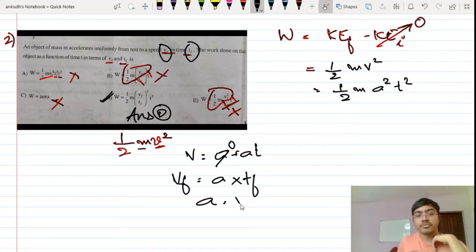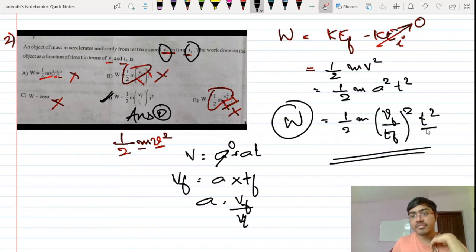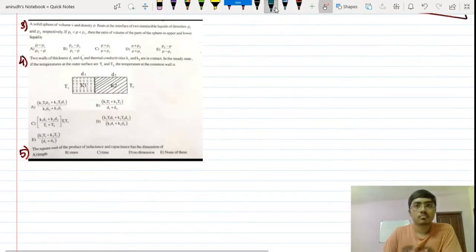So a is equal to vf divided by tf. Substituting that over here, half m into vf divided by tf, whole square, multiplied by t square. So this is the work done, as a function of time t in terms of vf and tf. That's it. So my answer for this question is option D.